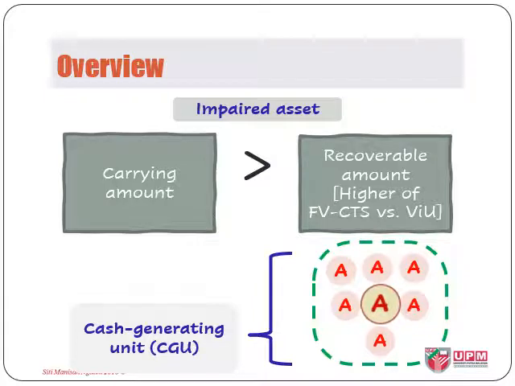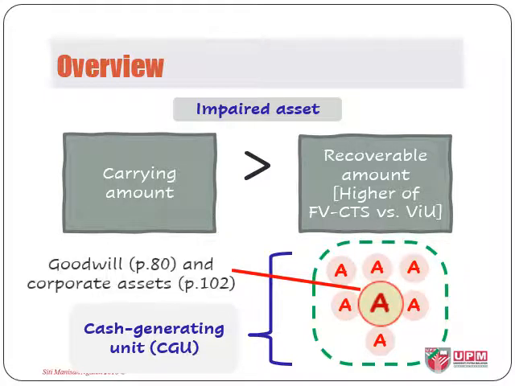The assets that will not able to generate cash on its own, or even to find their fair value, is goodwill. And a group of assets that face the same challenge is corporate assets. So these two assets are the focus of the discussion in testing for impairment of a CGU. And the standard in paragraph 80 requires CGU to include goodwill, and paragraph 102 requires CGU to include corporate assets in their assessment.